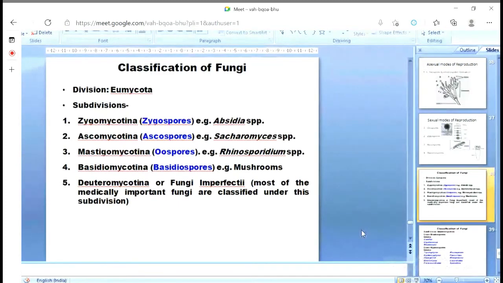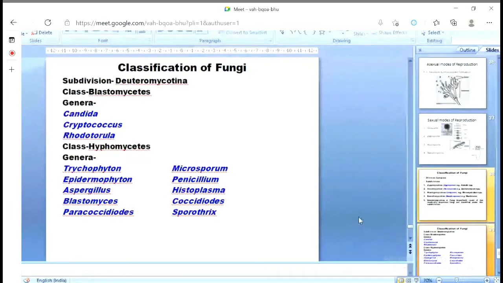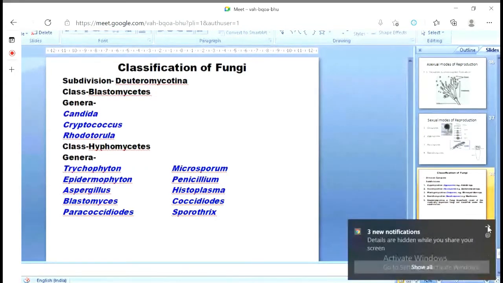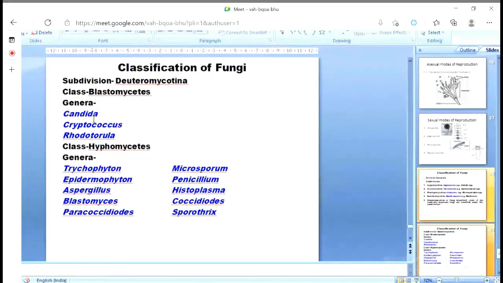All right. Now, if we look back at the subdivision Deuteromycotina, there are two important classes. One is class Blastomycetes and the other is class Hyphomycetes. Under Blastomycetes, three genera are there, which we need to read. Certain pathogenic fungi are under Blastomycetes, like genus Candida, genus Cryptococcus, genus Rhodotorula. There are many more genera, but we have mentioned these three because they are generally associated with certain diseases of humans and animals.